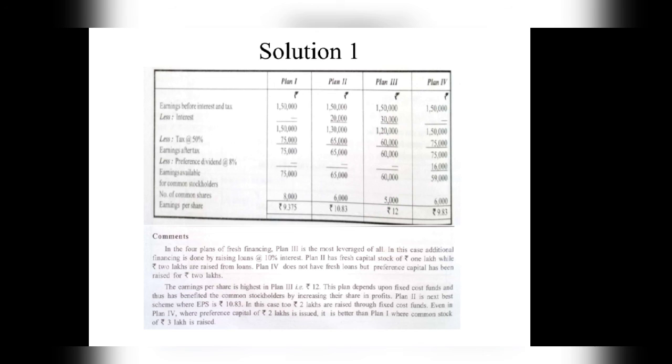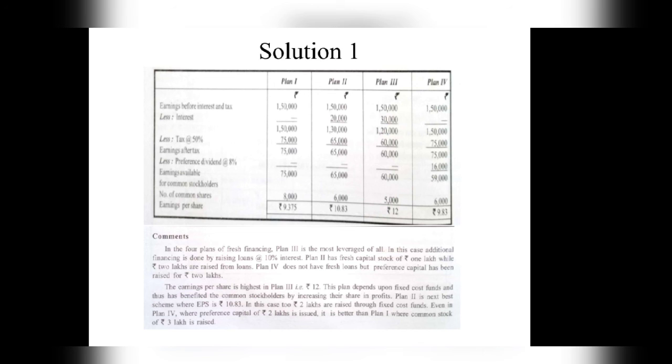So in the comments we can say, in the four plans of fresh financing, plan 3 is the most leveraged of all. Most leveraged means there is more debt in the capital structure, a combination of debt and equity. In this case, additional financing is done by raising loans at 10% interest. Plan 2 has fresh capital stock of rupees 1 lakh, while rupees 2 lakhs are raised from loans. Plan 4 does not have fresh loans, but preference capital has been raised for rupees 2 lakhs.